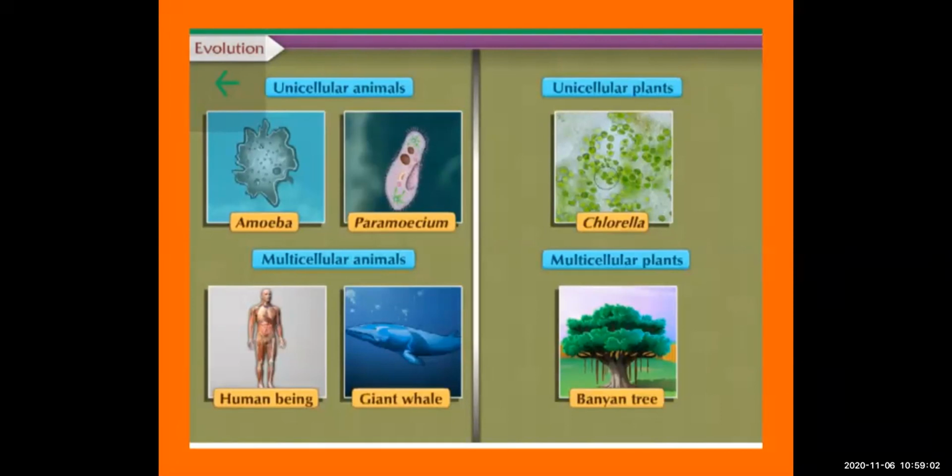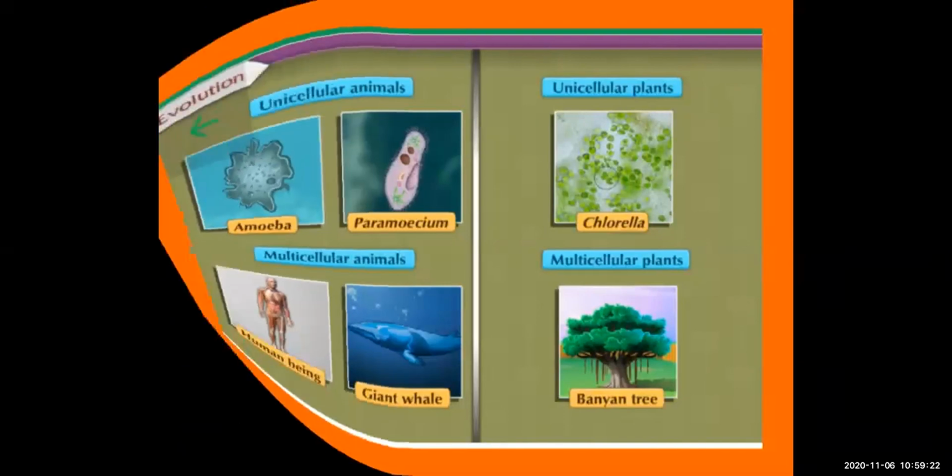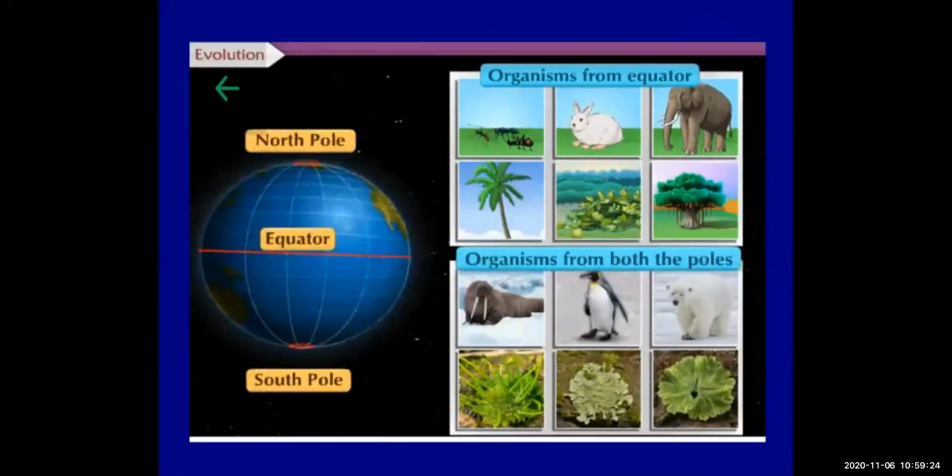Now next is about plants. Unicellular plants are there, for example chlorella is a unicellular plant. So in plants also, from simple unicellular plants it gradually developed into multicellular plants. You can see nowadays many species, like the banyan tree, come under the multicellular plants. Next you can see, on the earth there are different kinds of species, organisms from the equator and from both the poles. There are crores of species with different variety, shapes, sizes and complexity present on the earth.